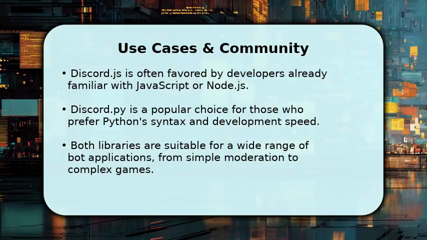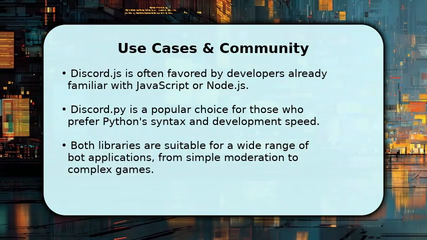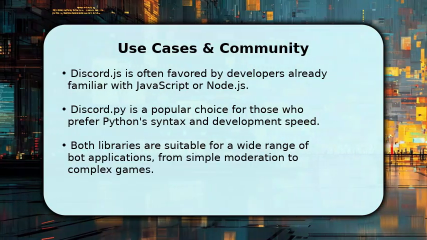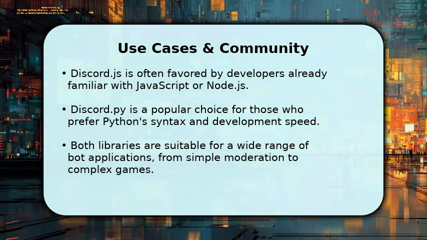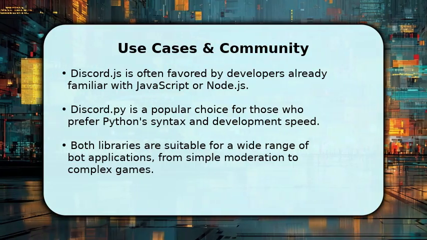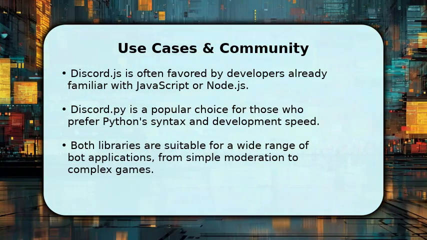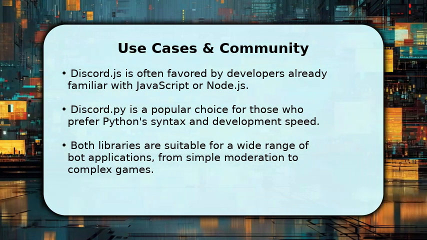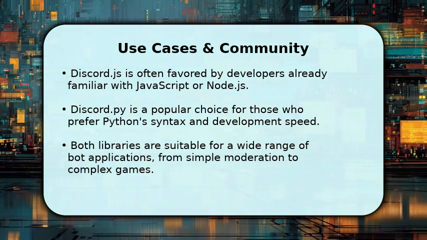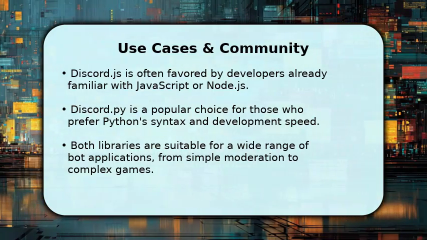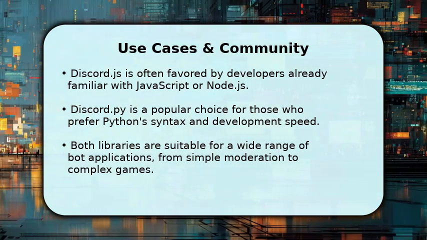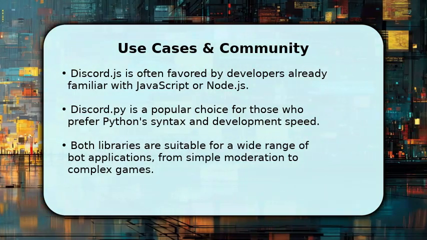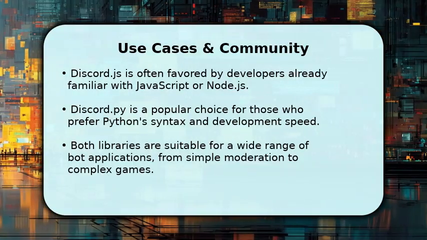Ultimately, the choice between Discord.js and Discord.py often comes down to your preferred programming language and existing skill set. If you're comfortable with JavaScript and the Node.js environment, Discord.js will feel natural. Conversely, if Python's readability and development speed appeal to you, Discord.py is an excellent choice. Both communities are incredibly active, offering extensive documentation and support, ensuring a smooth development experience regardless of your selection.